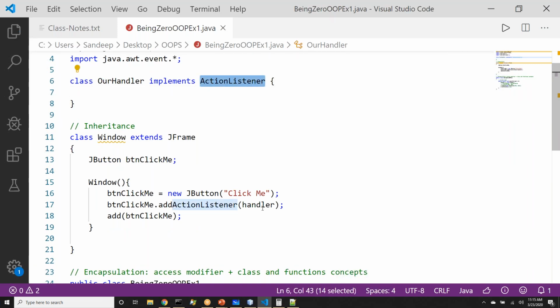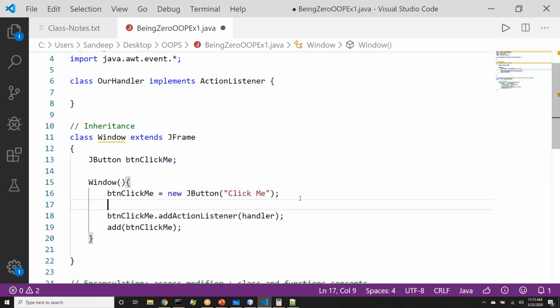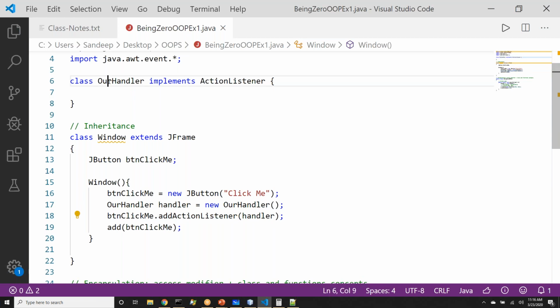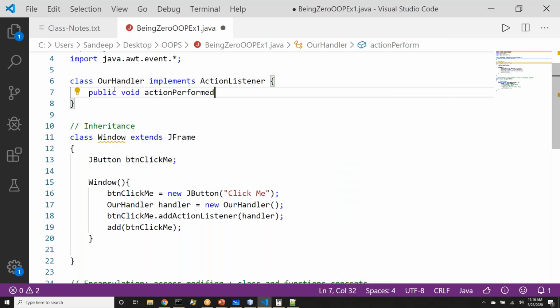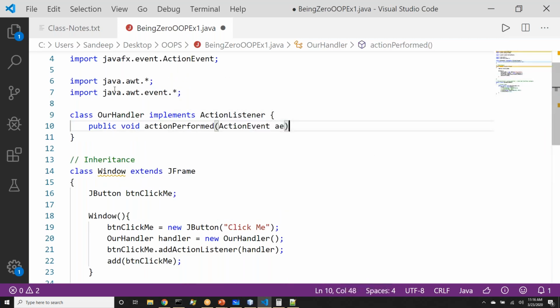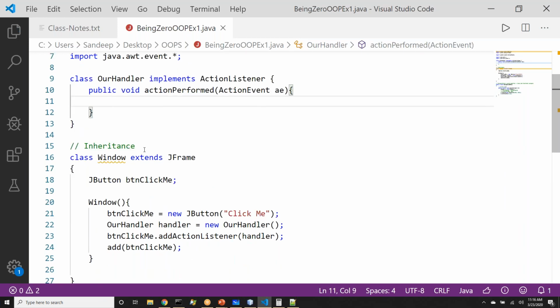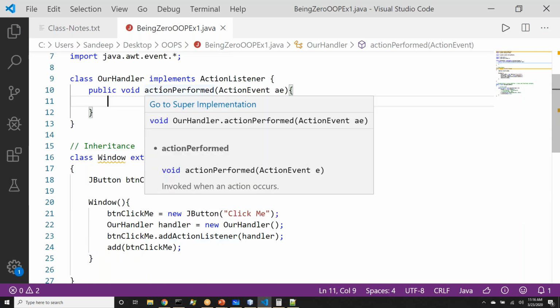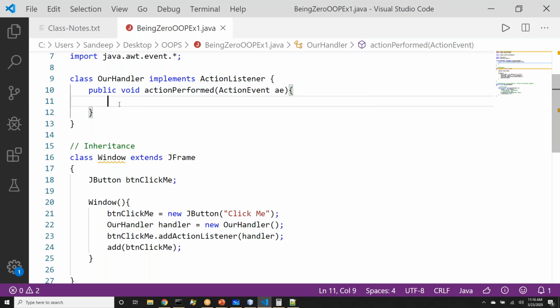So we are implementing ActionListener, and this handler's object is needed to be given to button. Handler is equal to new OurHandler. Yeah. So that means whenever somebody clicks the button, it will call a function of this class, and that function comes from this interface. The function name is public void actionPerformed, and it will be ActionEvent ae. So that is little heavy concept, but we will cover that also. But for now, keep in mind, whenever somebody clicks the button, this function will be called. It is guaranteed.